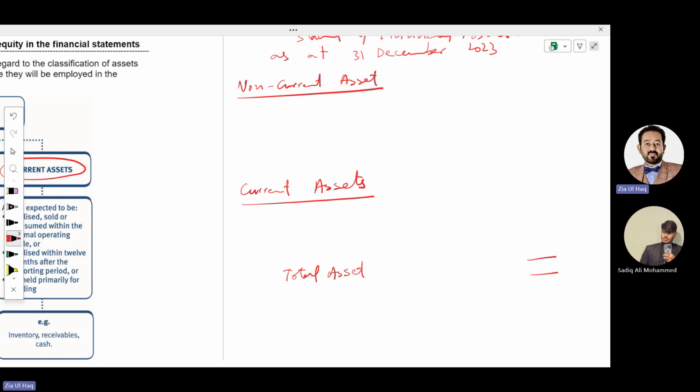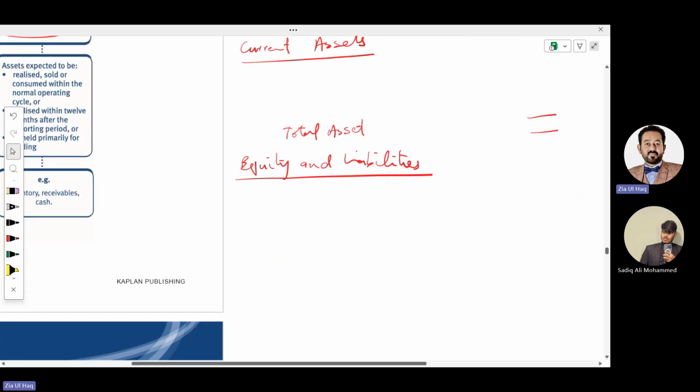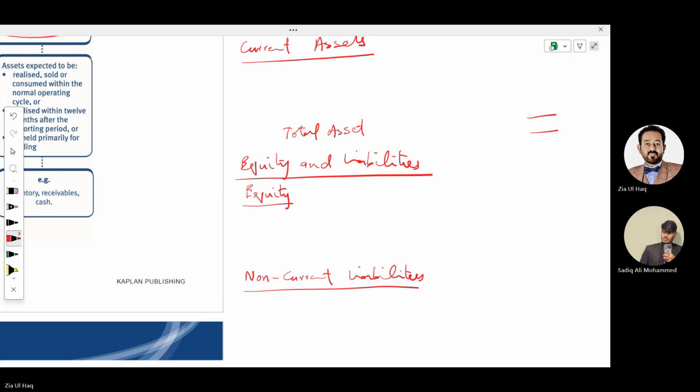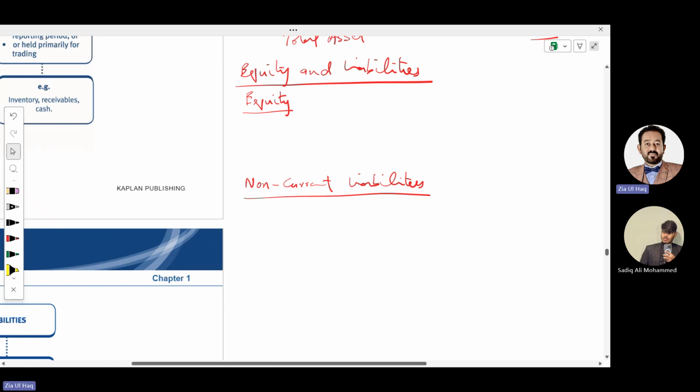Then we record equity and liabilities. First we record equity. Then we record non-current liabilities. Then we record current liabilities.